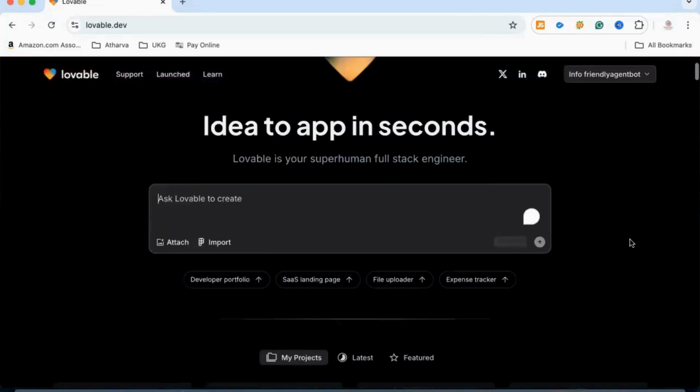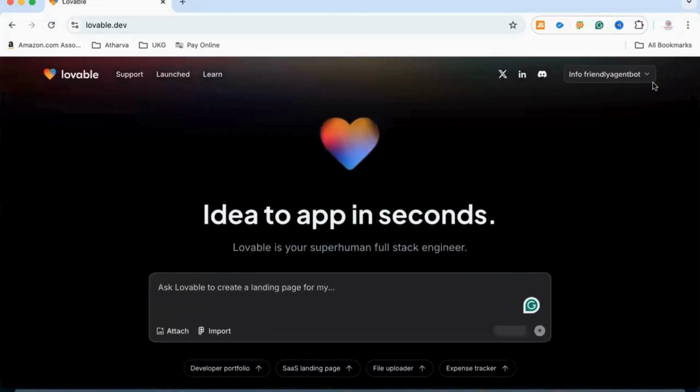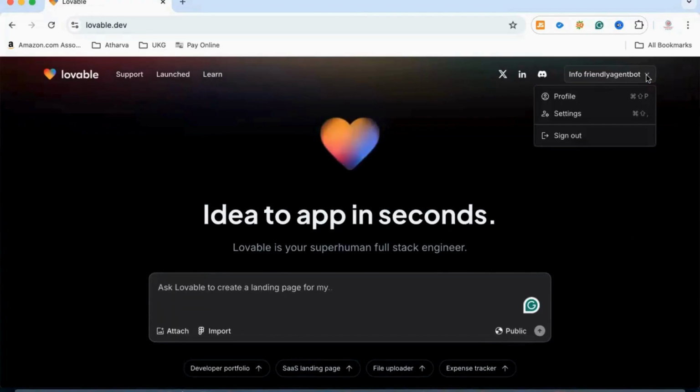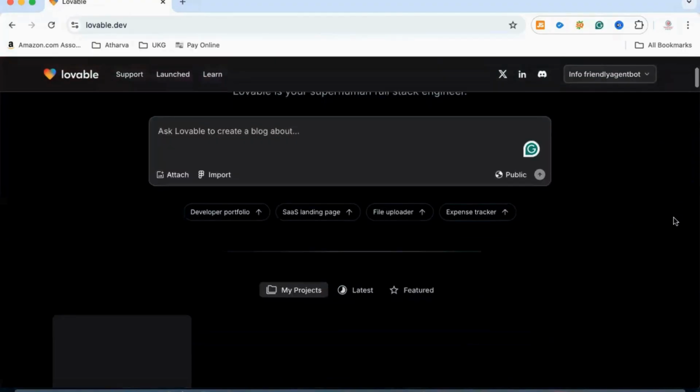So, this is kind of an AI platform for creating different applications. Now, I have already logged in to this one, but if you have not, then you can create a quick profile and get started with this.